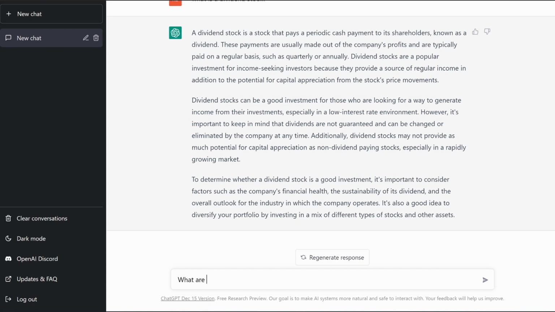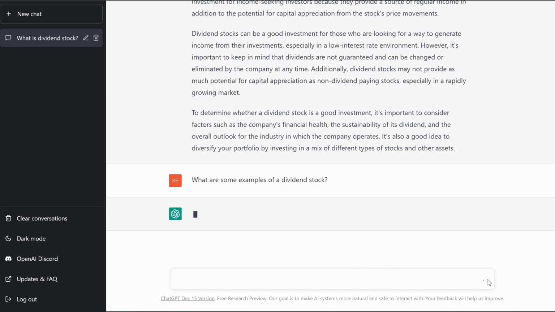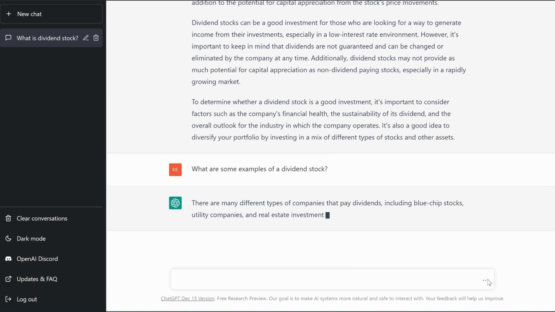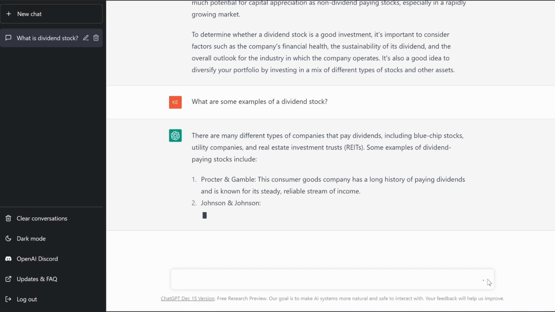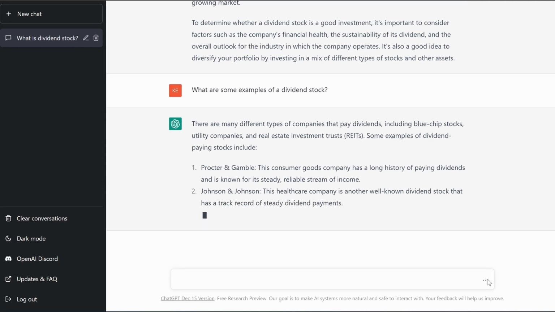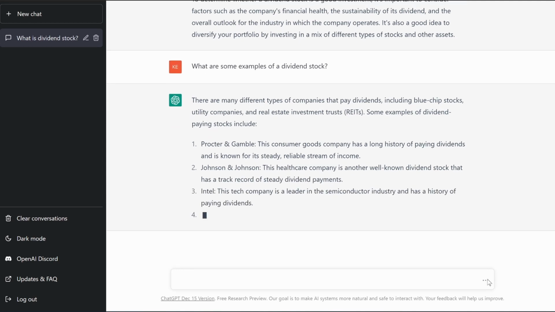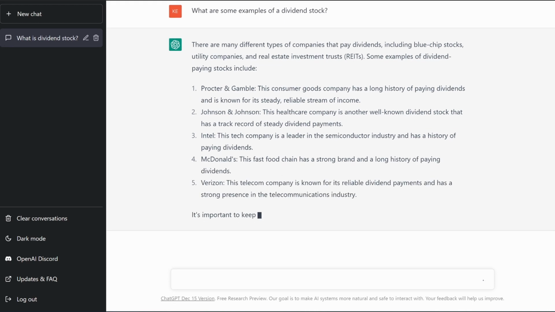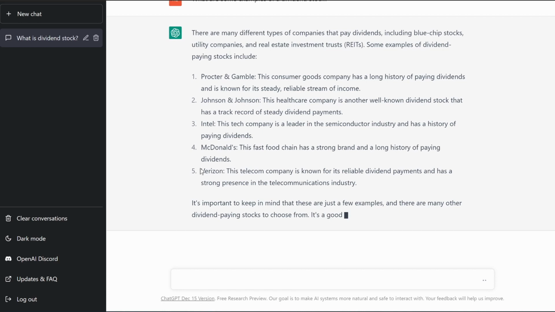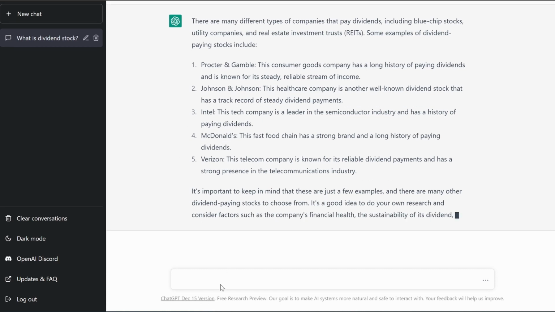The next question I'm going to ask is what are some examples of a dividend stock? Let's see if it produces maybe a couple of companies here. Here we go. So Procter & Gamble, Johnson & Johnson, and it's giving us a little description of what each company is. But now the next question, I'm actually going to ask it, I'm going to refer back to its answer, and I'm going to ask about its market cap for these 5 stocks.